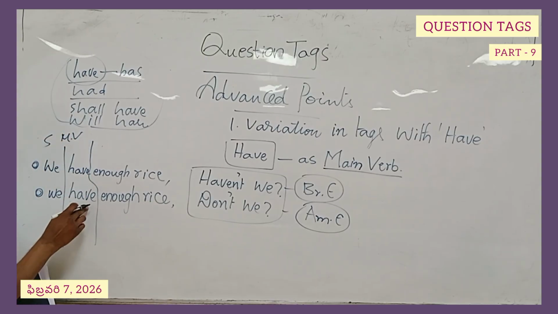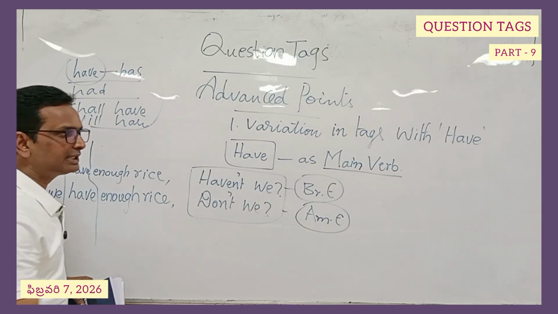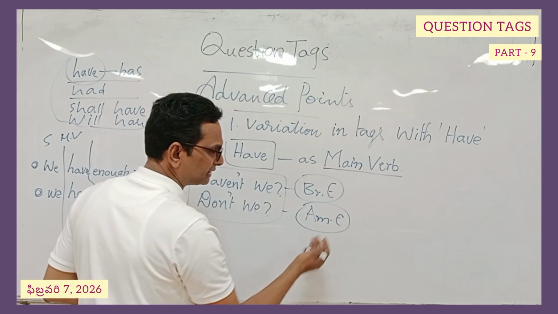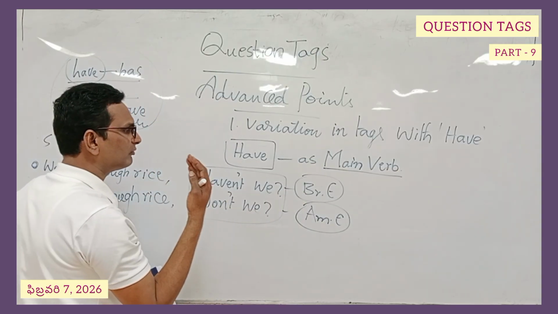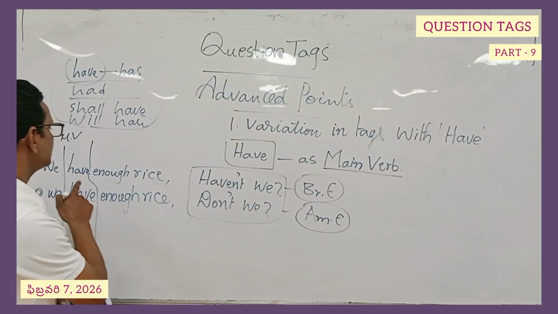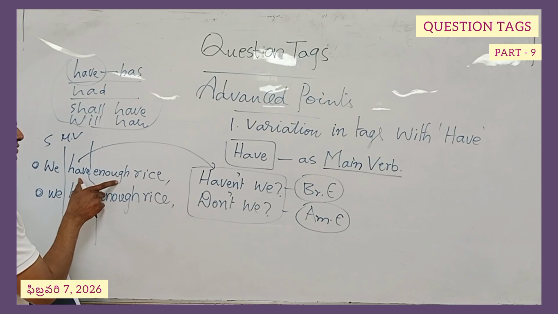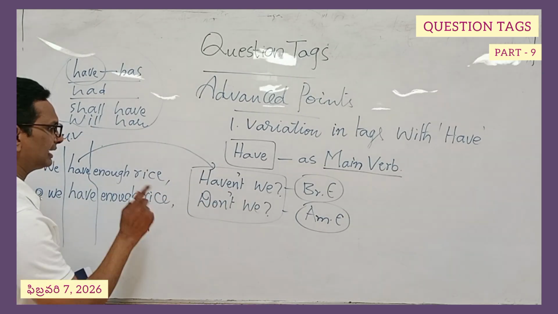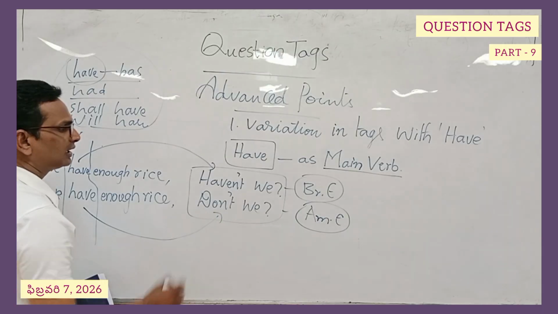If it is the main verb in the examples, how should we make the tag? There are two varieties: British English and American English. In British English, and very traditionally, this have is converted into haven't. Because it is positive, we should write negative. This is a common thing and there is nothing new. And have in American English becomes don't.